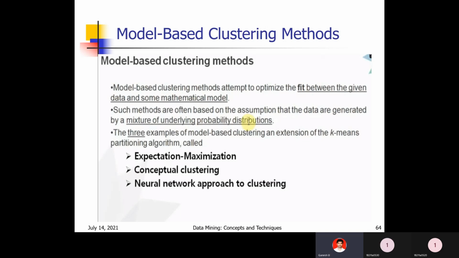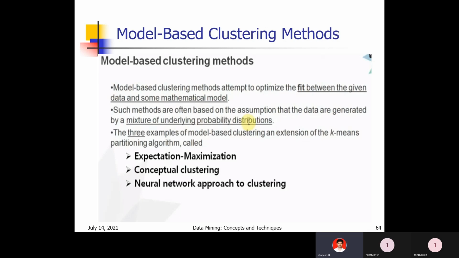Such methods are often based on the assumption that the data are generated by a mixture of underlying probability distributions. So these methods are based on the mixture of probability distributions. Here the probability distribution is also taken: which cluster the point belongs to, and what is the probability.